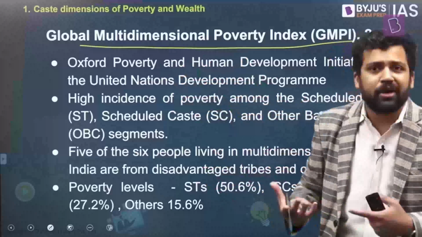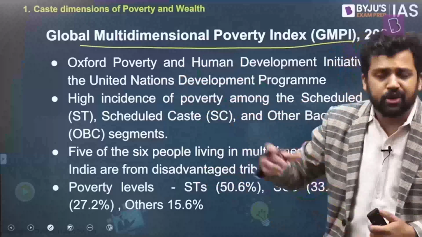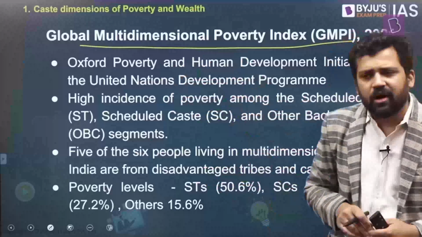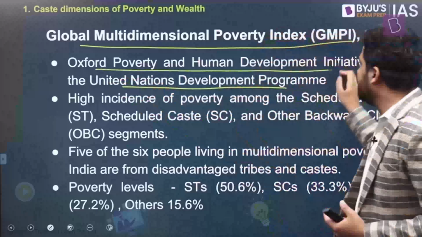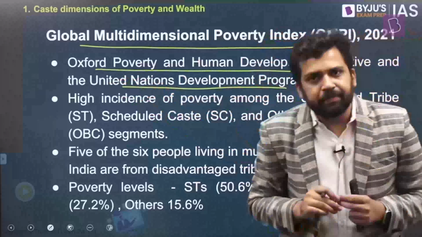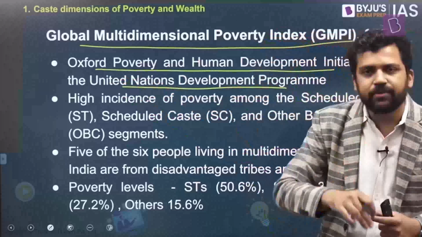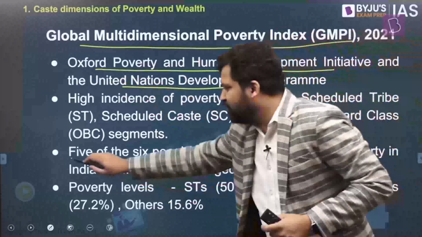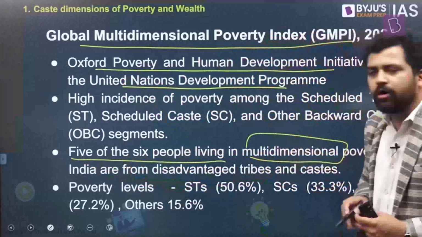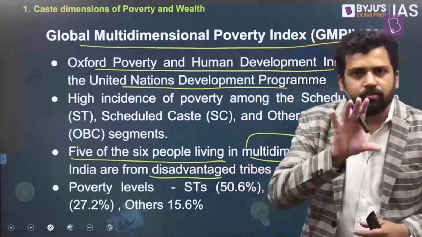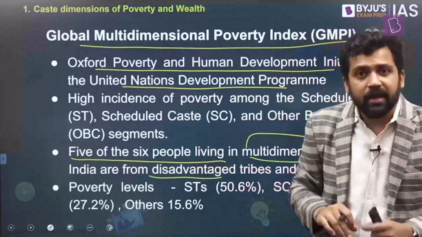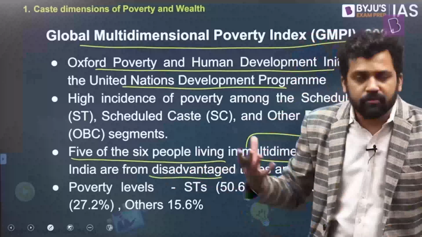And recently, NITI Aayog also collaborated with the GMPI and they came up with what is called the National Multidimensional Poverty Index. So just keep one thing in mind, that this particular index has been created by two institutions, the United Nations Development Program and the Oxford Poverty and Human Development Initiative. Now, what are their findings when it comes to the poverty levels of scheduled castes, scheduled tribes, and other backward classes? They're saying that 5 of 6 people who are multidimensionally poor are from these marginalized, disadvantaged communities. So if 6 people are multidimensionally poor, 5 of them will be scheduled caste or scheduled tribe, or they will be from the other backward classes.